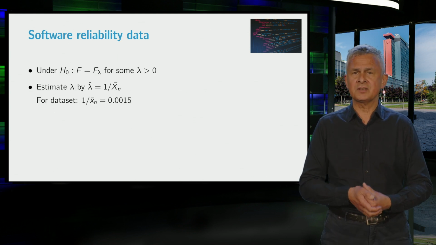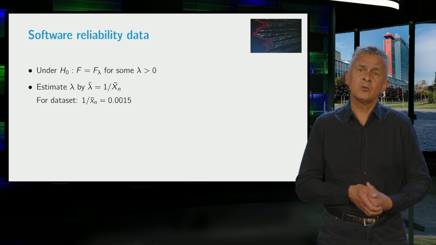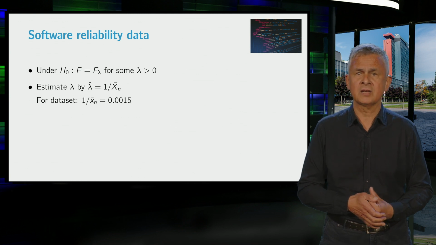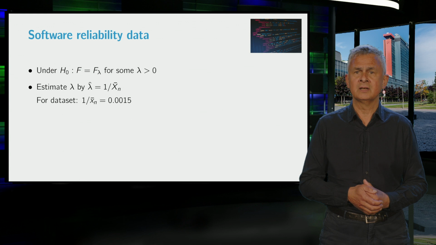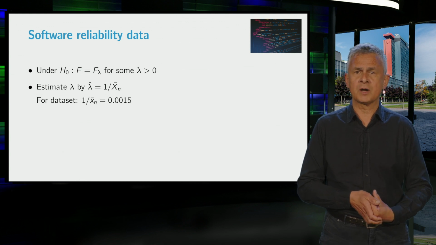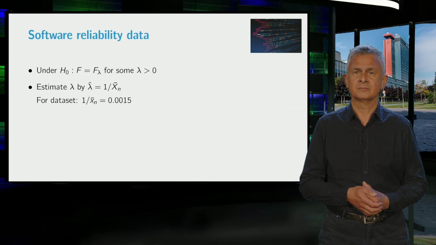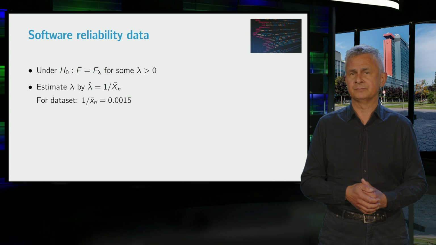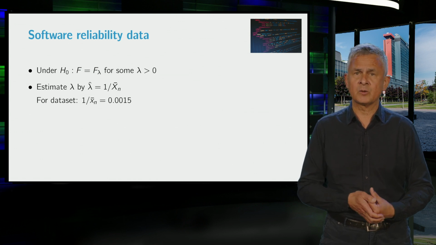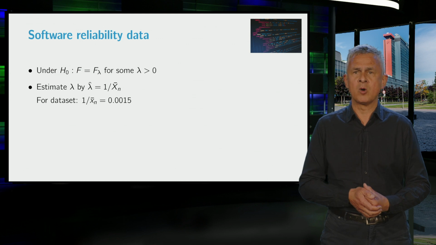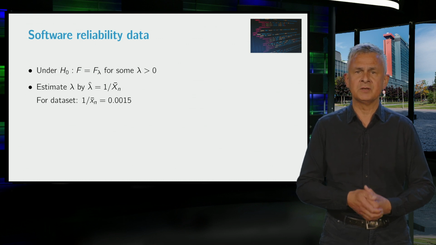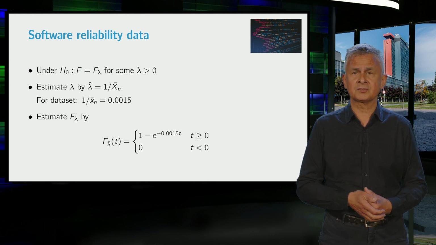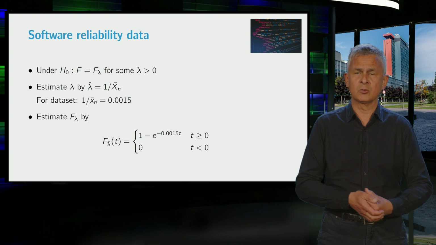If we assume that F is equal to some F lambda, then we only have to estimate the parameter lambda. Well, both the maximum likelihood as well as the method of moments estimator is given by lambda hat equal to 1 over the sample mean. And for this data set, this turns out to be 0.0015. It represents the rate at which failures occur, so about 1 to 2 failures per 1,000 CPU seconds. So the estimator for F under the null hypothesis is simply F lambda with lambda equal to lambda hat.